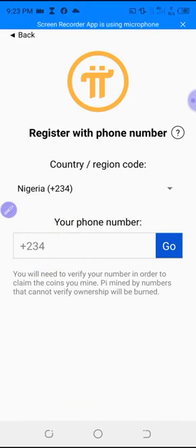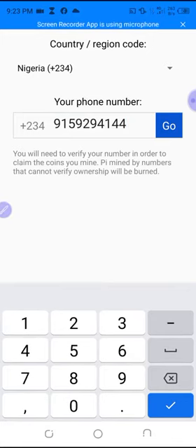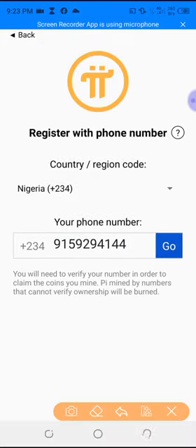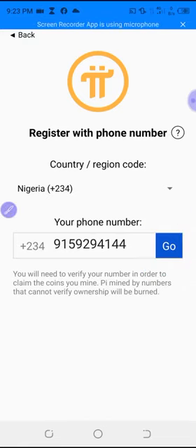So then you put the phone number. You see the phone number, I've just pasted it, then you click on go. Once you click on go, then you continue.